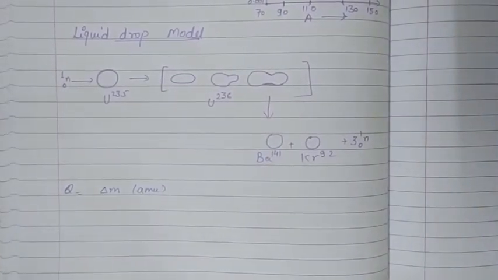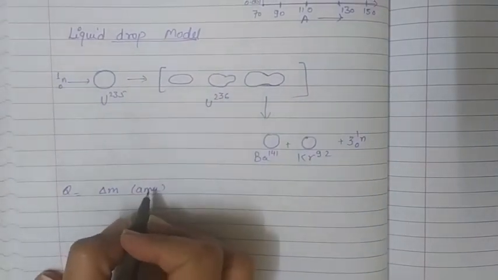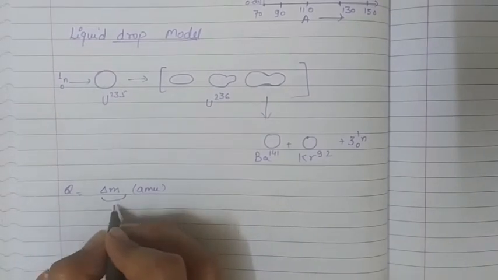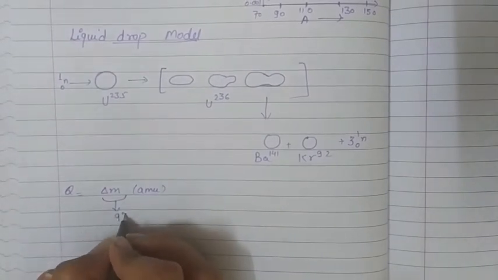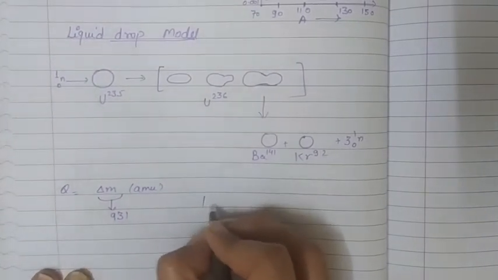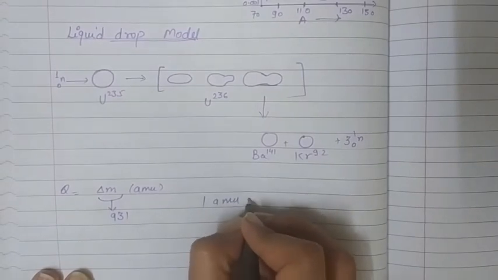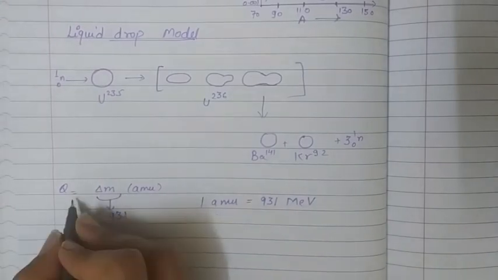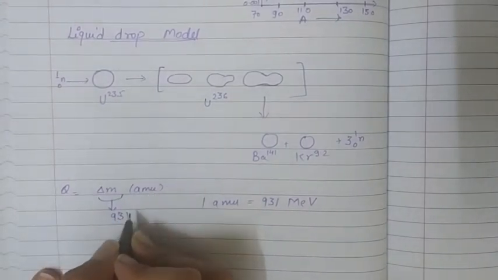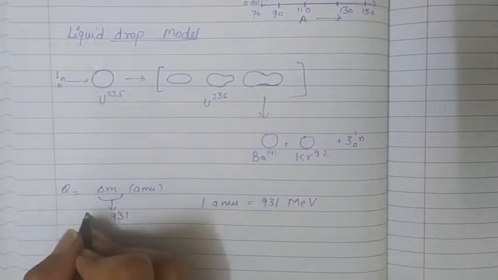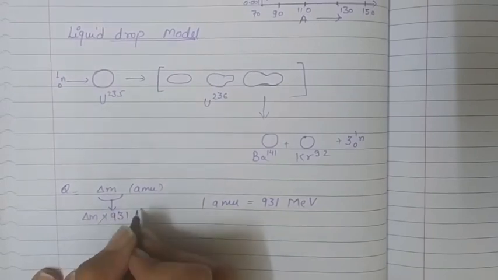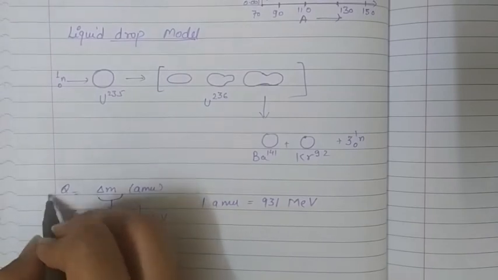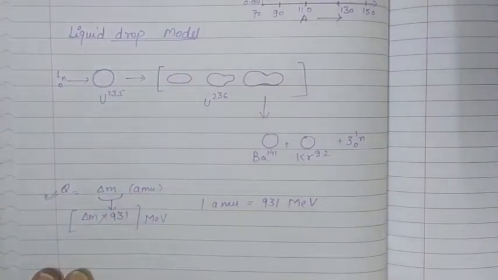But if we are using delta m in atomic mass unit, which is what we actually do practically, then we multiply this value by 931, because we know that 1 AMU is equivalent to 931 MeV of energy. So if we get delta m as the mass defect in AMU, and we multiply it by 931, we get the answer of energy in million electron volts. So that much energy is released during the reaction.